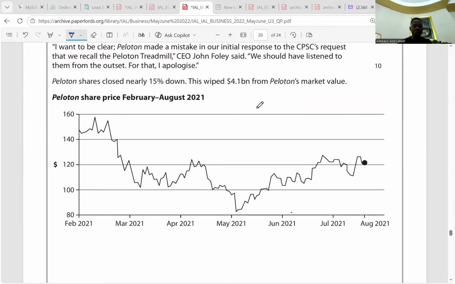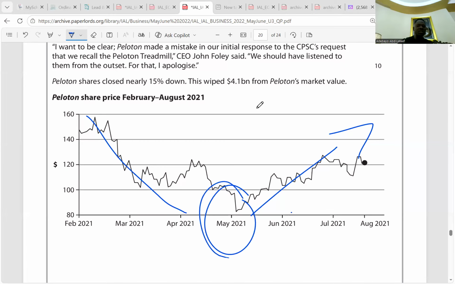Yes, the share price dropped significantly, but after the recall in May 2021, it starts increasing again. It's very low, but it increases. Do you get the point there?